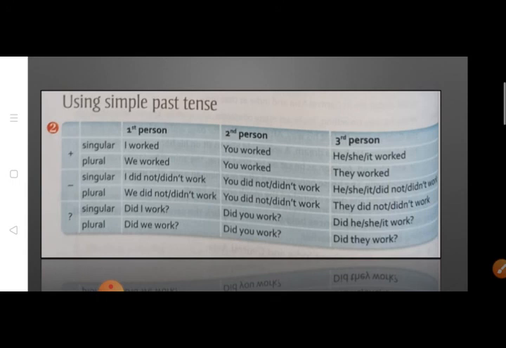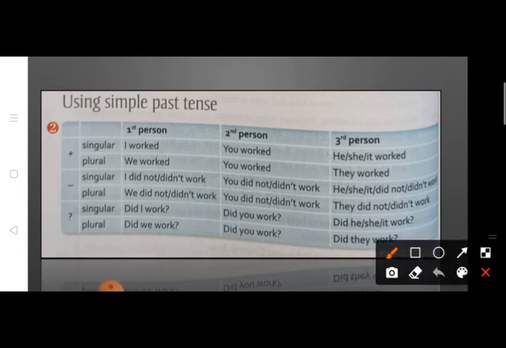When we are using plural form and negative sentence, we are going to write we didn't work, you didn't work, and they didn't work. So even if it is singular or plural, we always use did along with first, second and third person, singular and plural both.